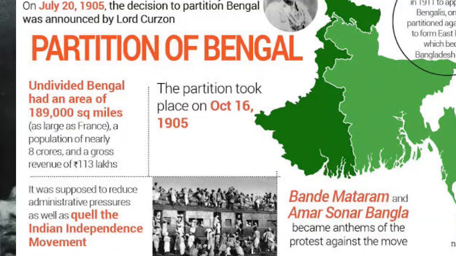The British implemented the divide and rule policy in the Bengal province.